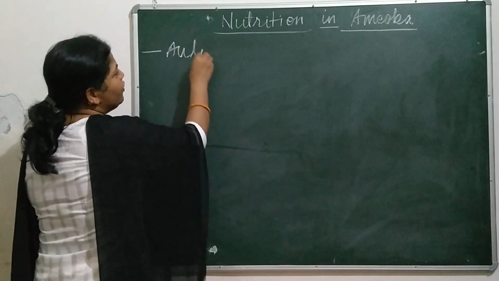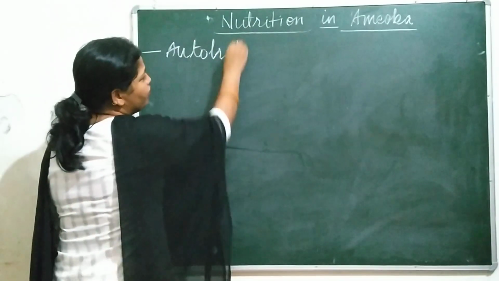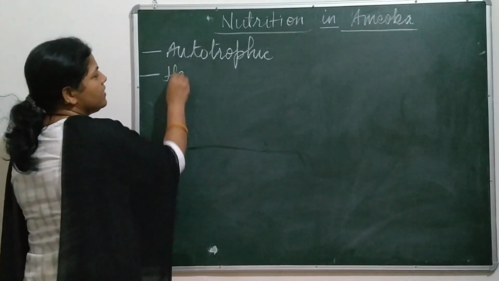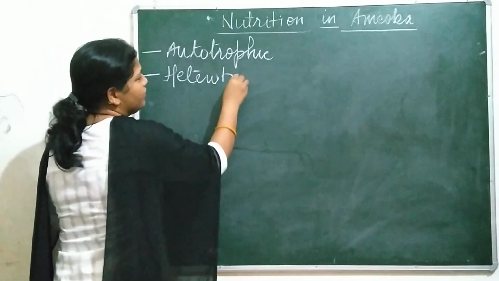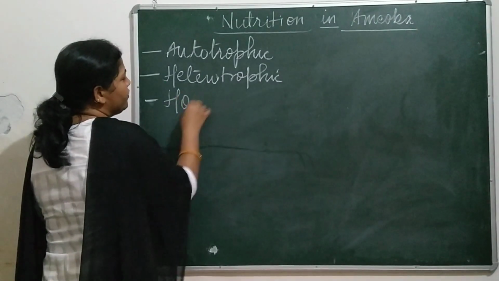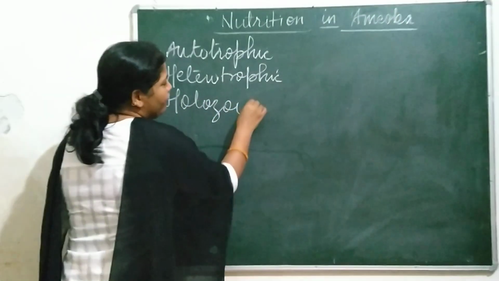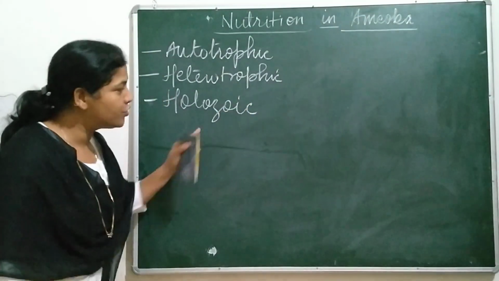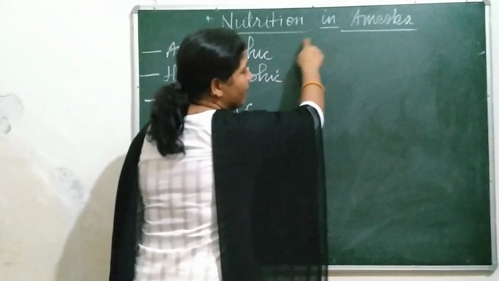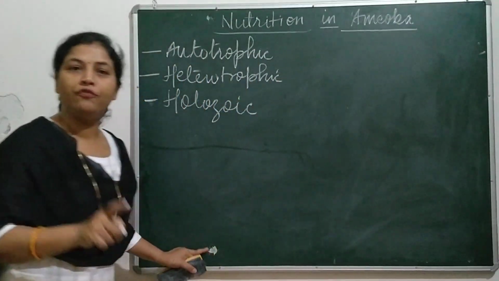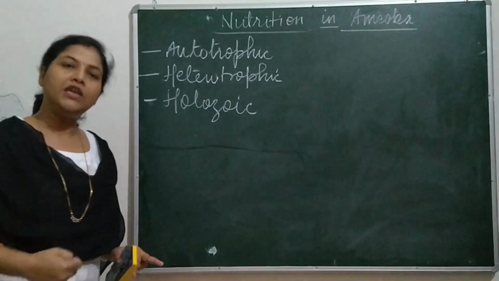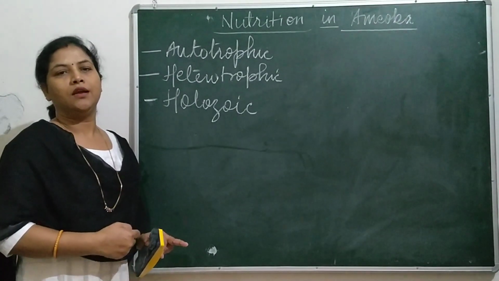The first mode of nutrition is autotrophic. The second one is heterotrophic nutrition. And the third one is holozoic nutrition. Today we are going to talk about holozoic nutrition. Why? Because in amoeba, the mode of nutrition is holozoic, like we mammals. We are also holozoic animals.